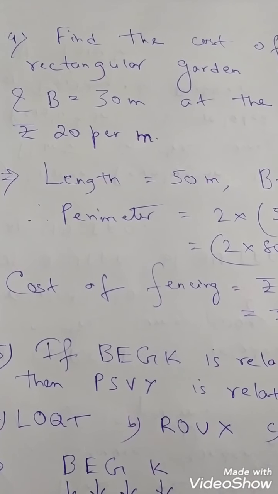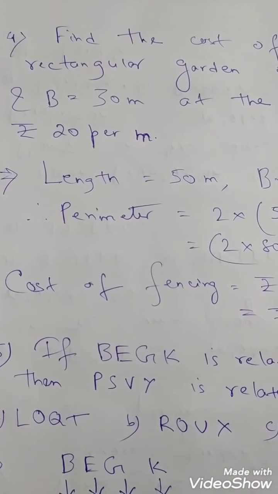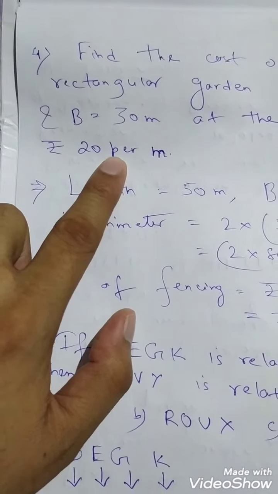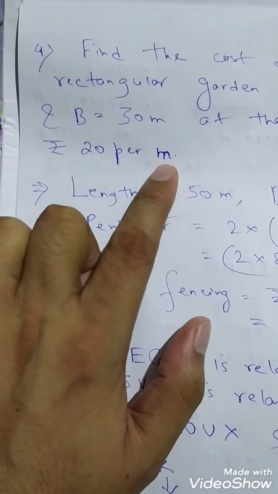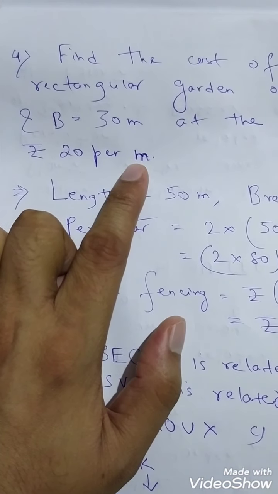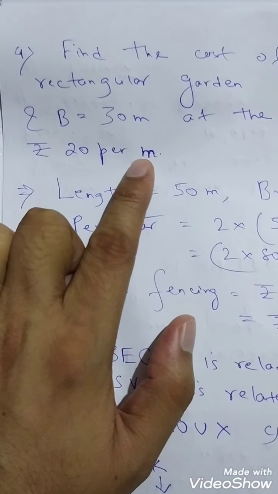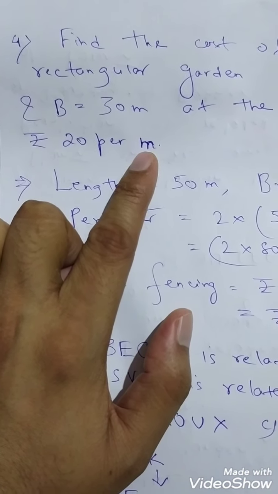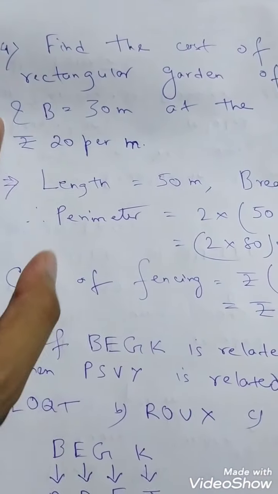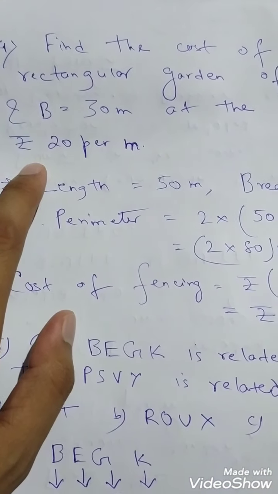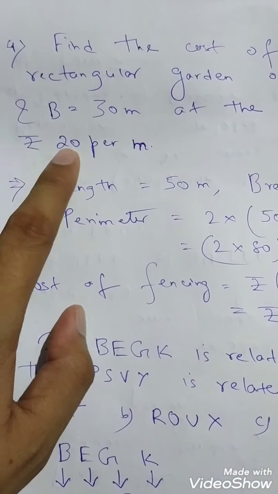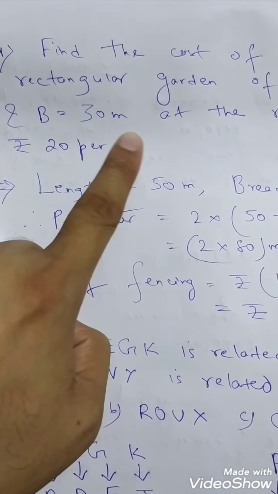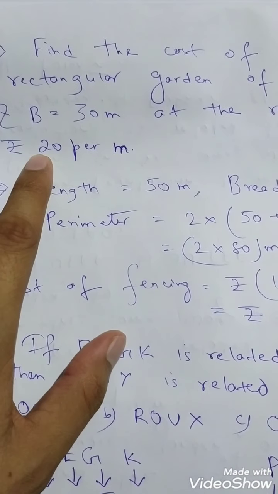Now here again, whether you will find out the area or perimeter. Now here you see there are two ways. The first way is, you see here rupees 20 per meter is given. That means here it is not given meter square, only meter is given. So here meter means you have to find out the perimeter. So this one is the first trick. How to know? Here in the previous question you can see meter square was given. Here it is given rupees 20 per meter, only per meter. That means you have to find out the perimeter and then multiply by 20. You will get the cost.